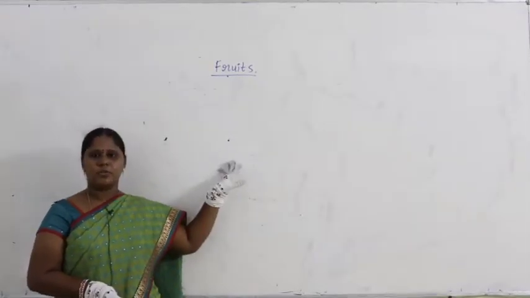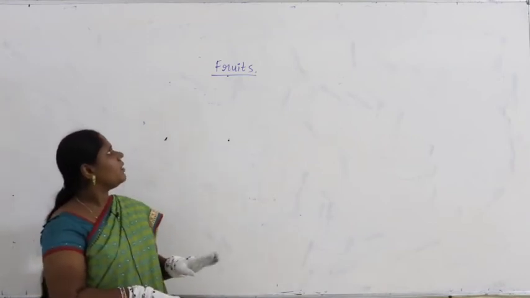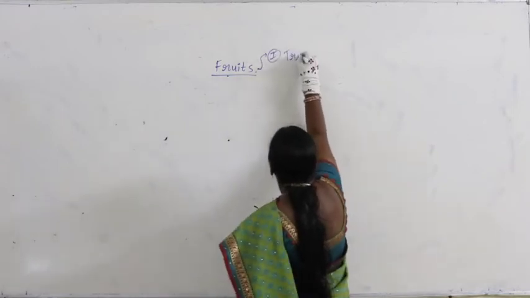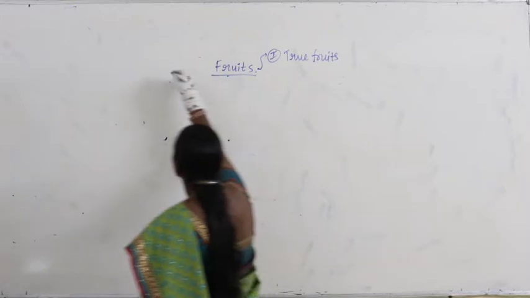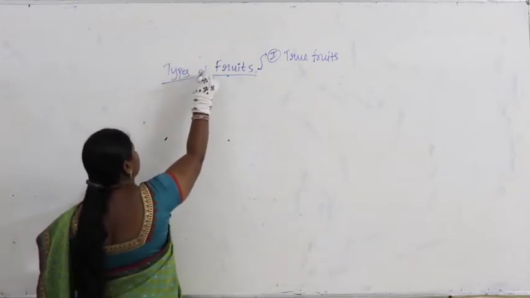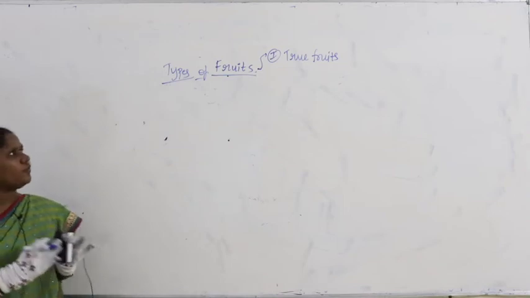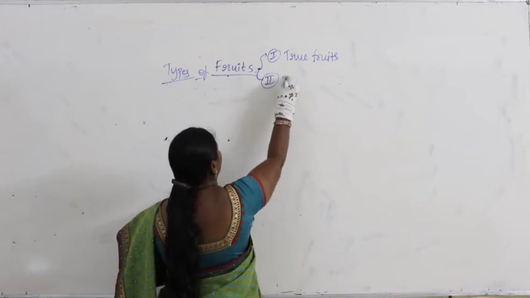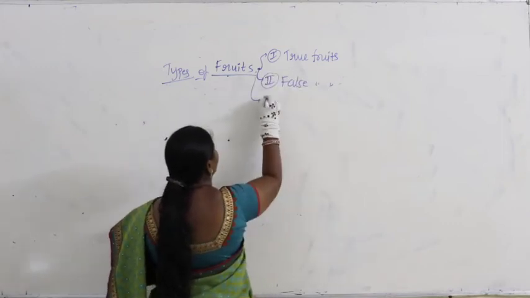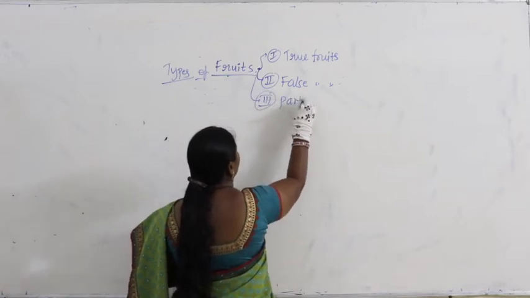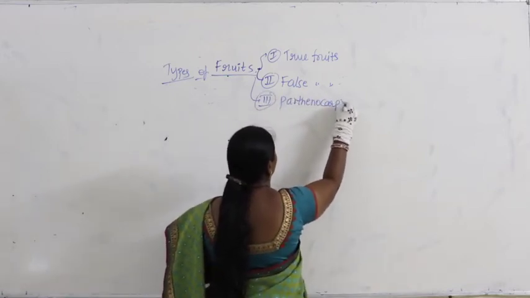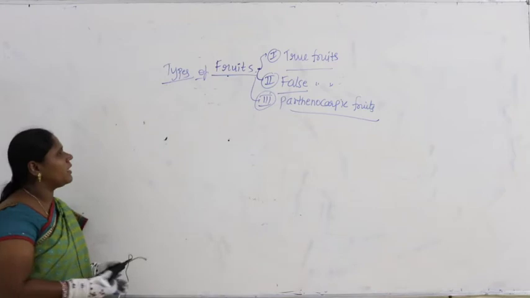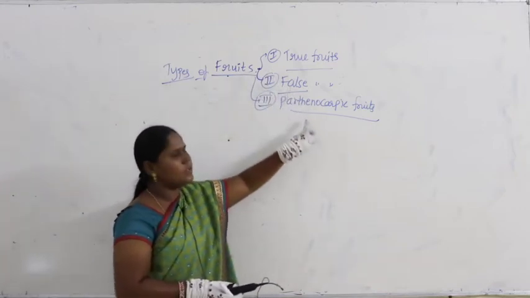So we were in the discussion about the fruit. What are the two things we studied? One is called the true fruits, and what are we discussing today? The types of fruits. When we take the types of fruits, first one is called true fruits, second one is called false fruits, and the third one is called parthenocarpic fruits. Altogether we have three categories.